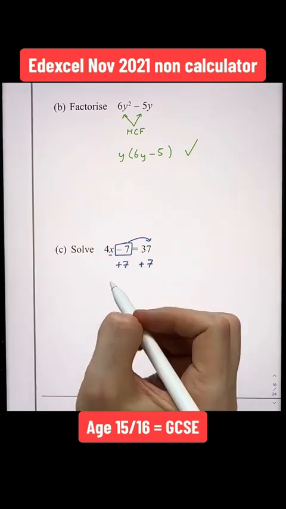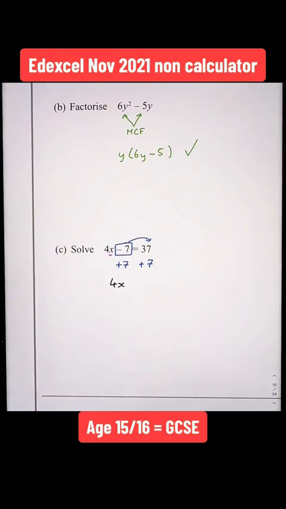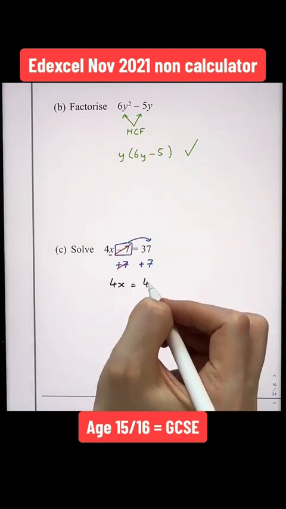On the left-hand side, I'm going to be left with simply 4x, as I know negative 7 add 7 will cancel. And on the right-hand side, I know that 37 add 7 gives us 44.